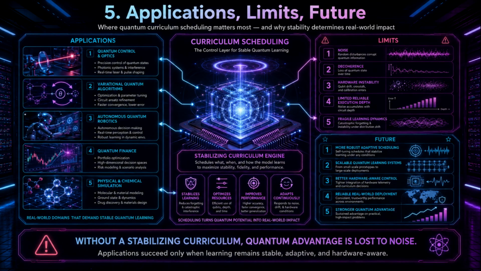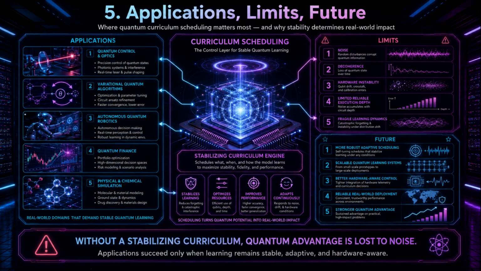Finally, Section 5, Applications, Limits, and Future. It's essential to ground this theoretical framework in reality. Where does this actually apply? The applications are found in the very fields that will define our future. We're talking about quantum control and optics, where laser pulses have to be managed with absolute precision. Variational quantum algorithms optimizing massively complex parameter spaces, the emerging field of autonomous quantum robotics, high-dimensional problems in quantum finance and portfolio optimization, and of course, the highly complex domain of simulating physical and chemical systems.